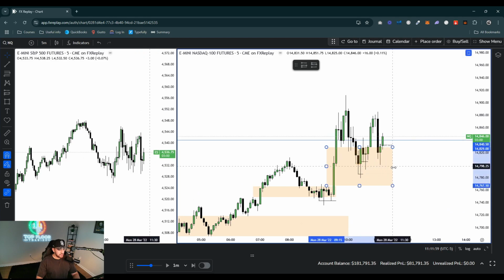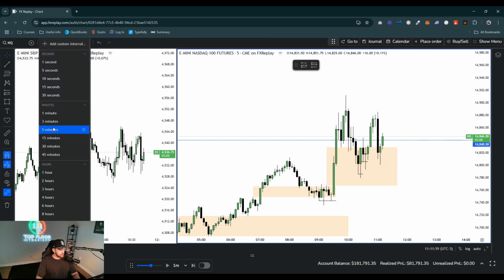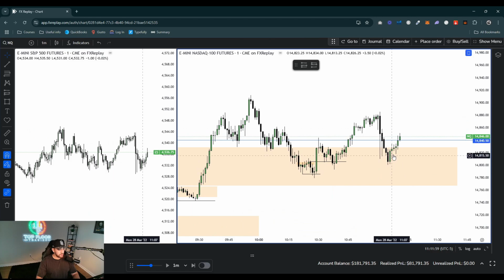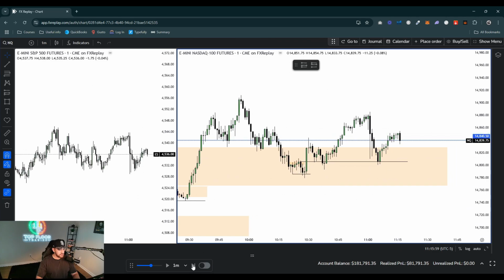Okay, so 15-minute comes right back down. So we can go ahead and look at the 1-minute again. So I would be looking for another change in delivery, and it actually taps the old one. Okay, so it revisits this again. Let's go and fast forward this.